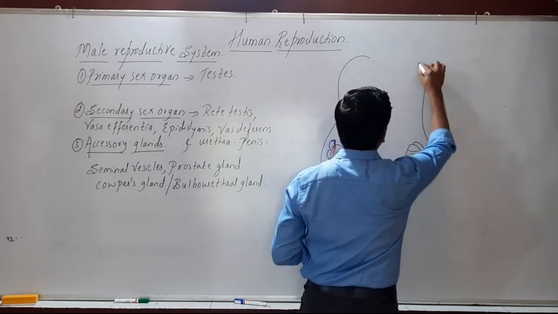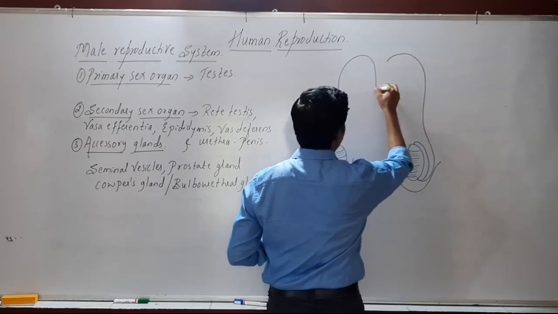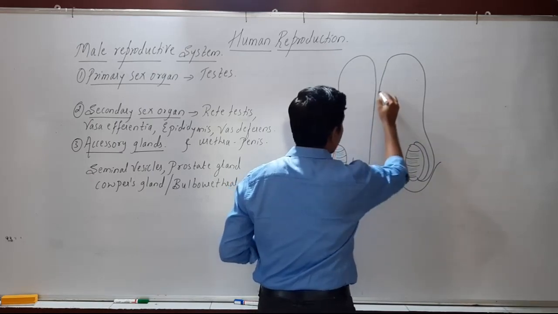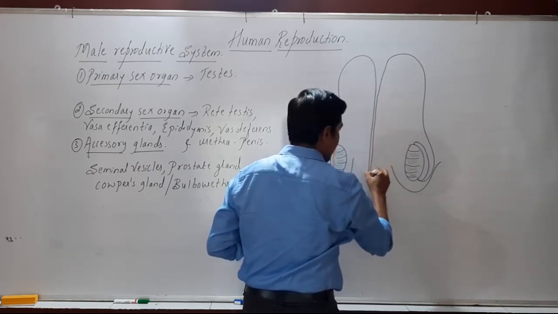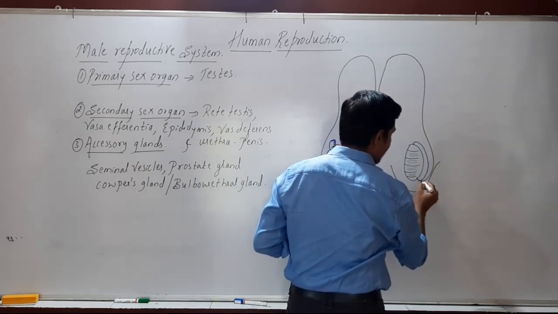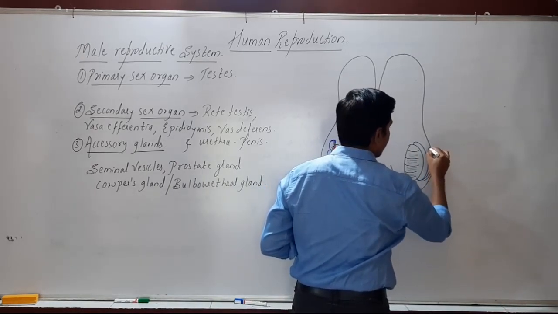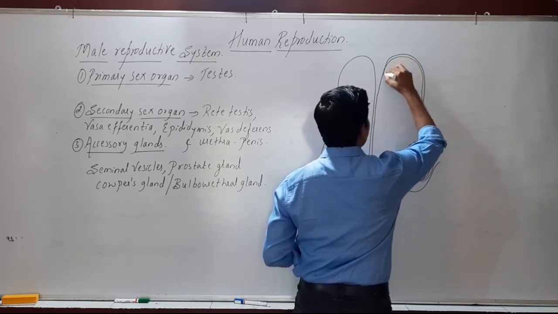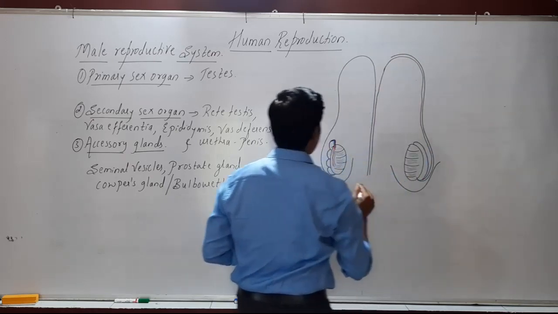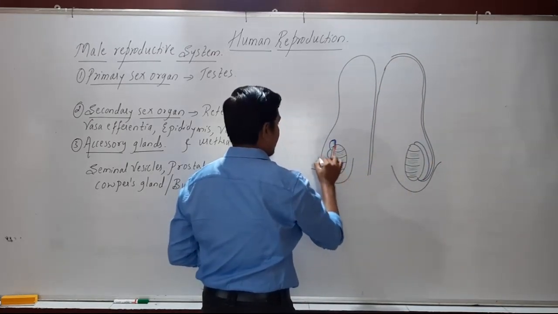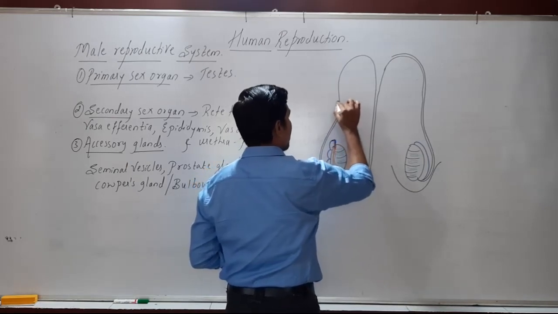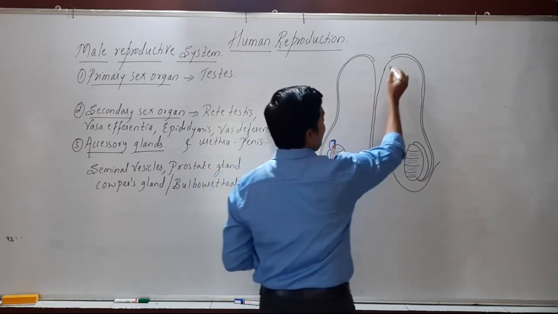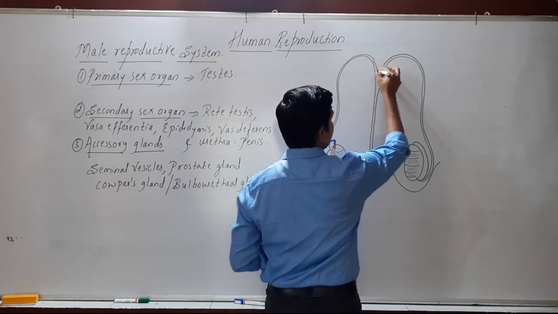a long tube-like structure arises. This tube we call the vas deferens, and this vas deferens is the longest tube that measures around 35 to 40 centimeters in its length.